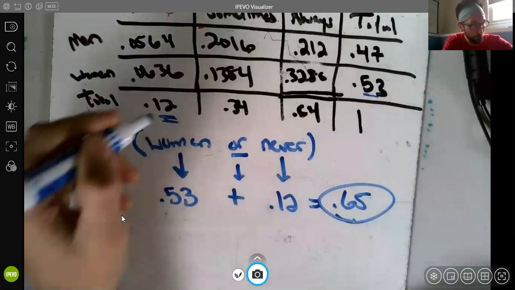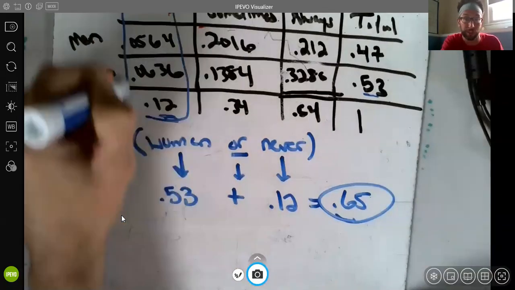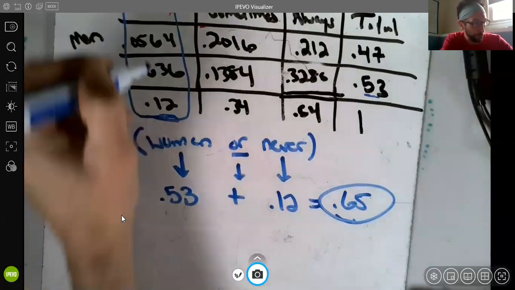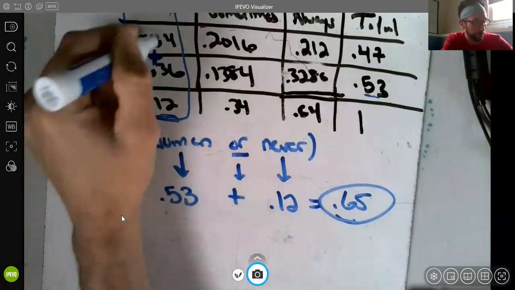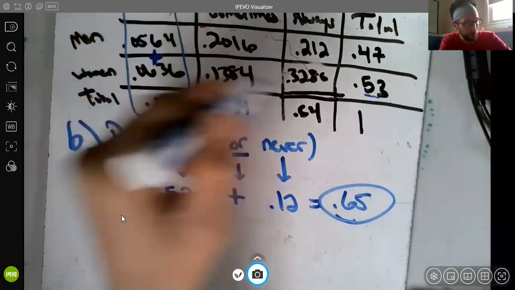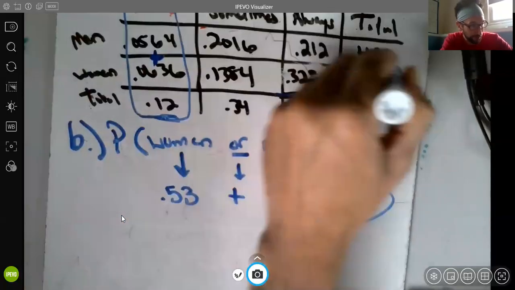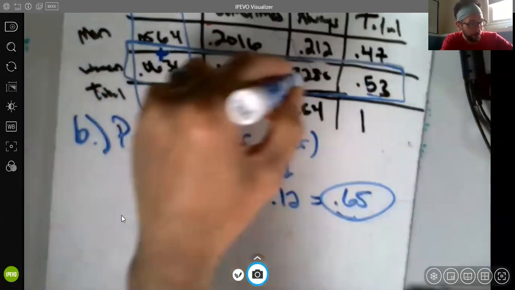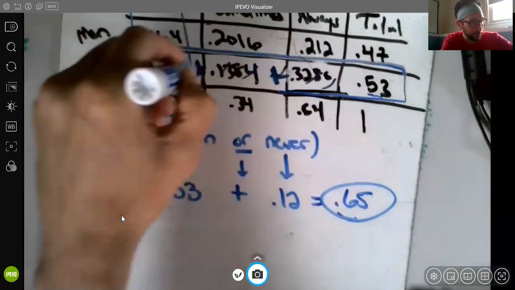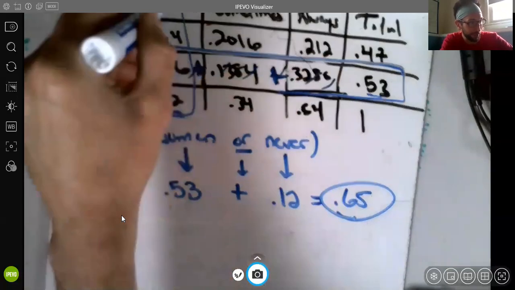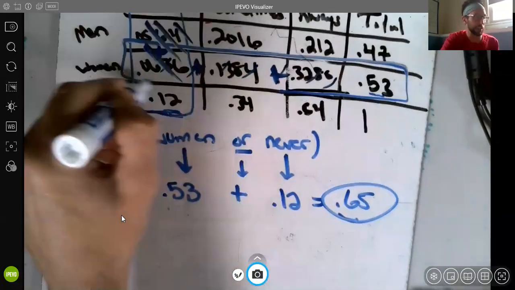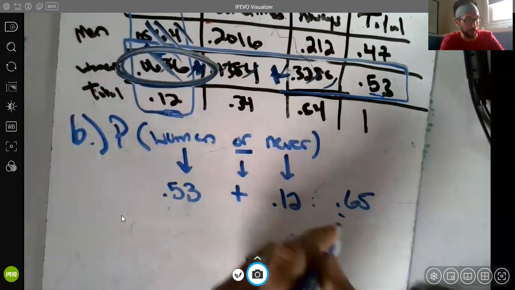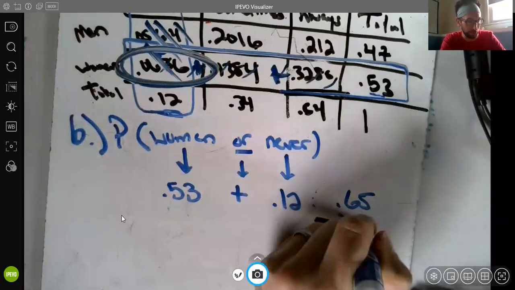How come? You could think visually. I'm really going to regret doing this to my table when I get to part C. 0.12 is these two numbers added together, and this 0.53 is the total for women, these three numbers added together. But you can see that when we add the 0.53, all these boxes, plus the 0.12, all these boxes, this got counted twice. So we now need to subtract that overlap of 0.0636.